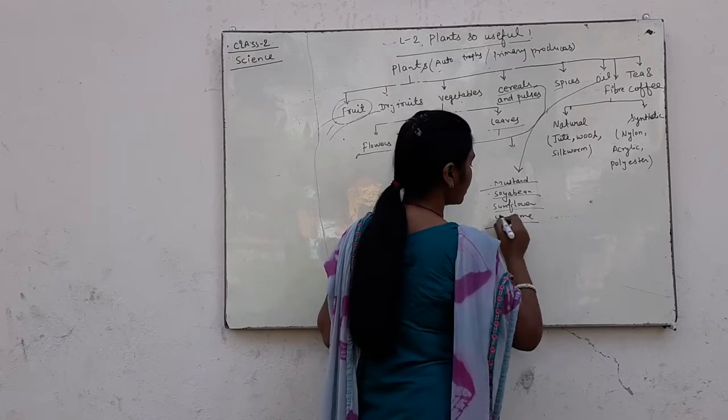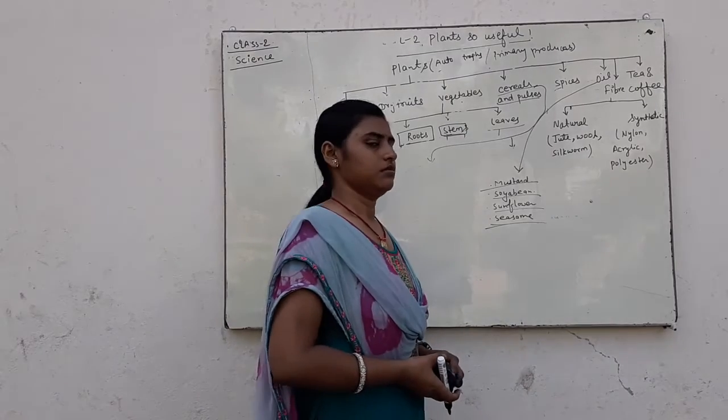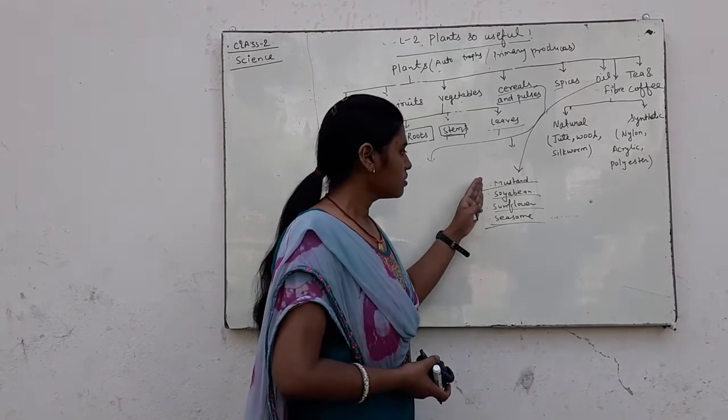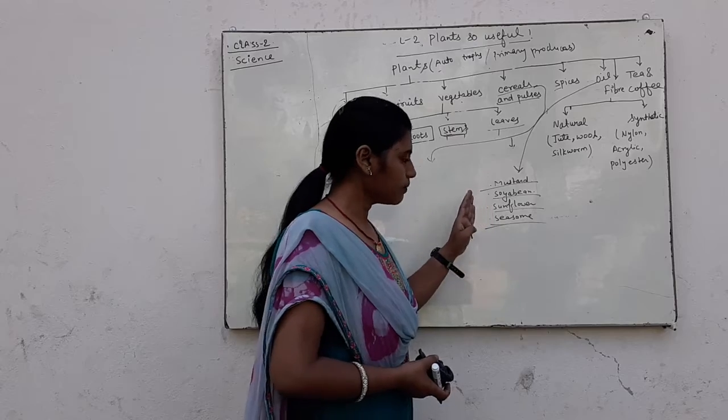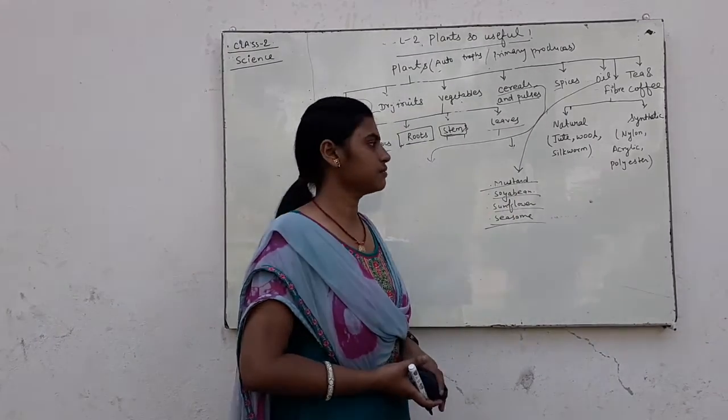These are examples of oils, which plants provide through their seeds.